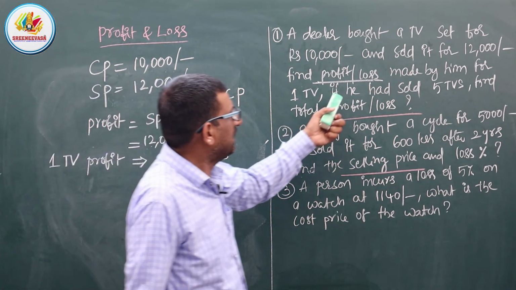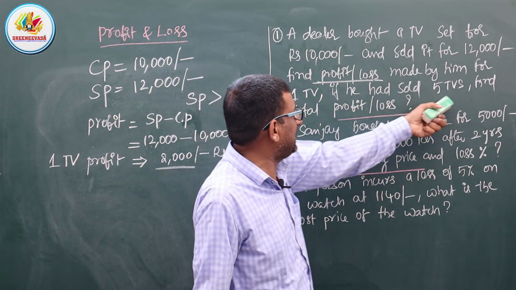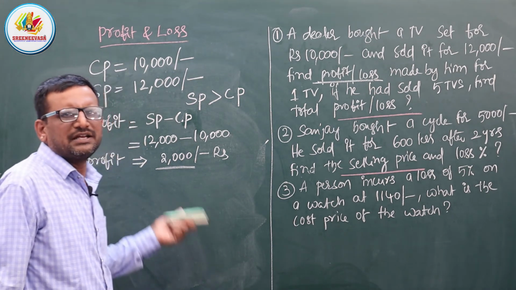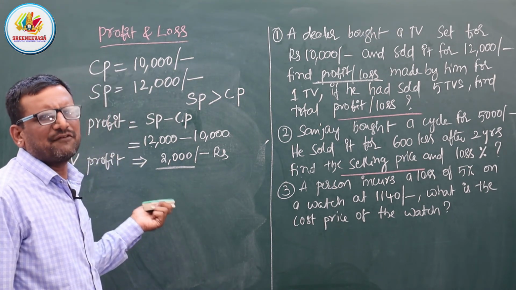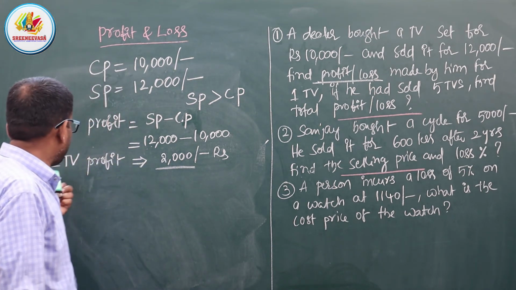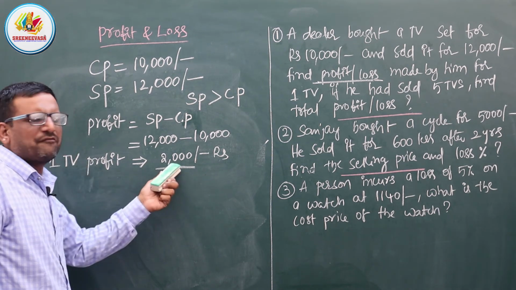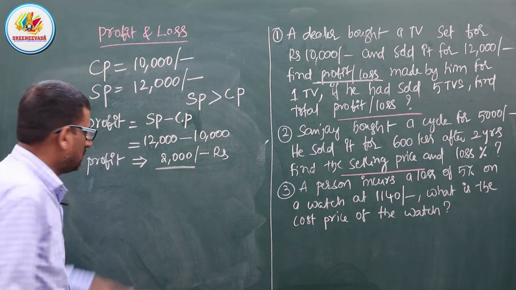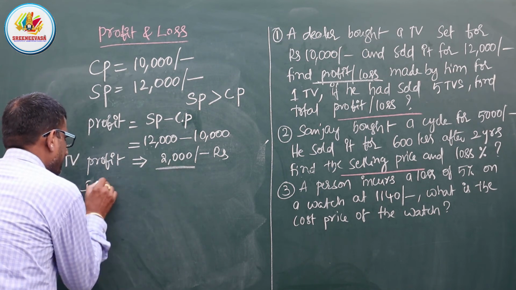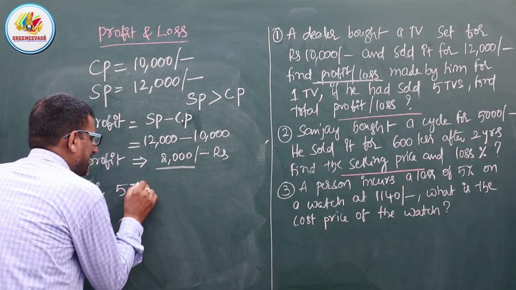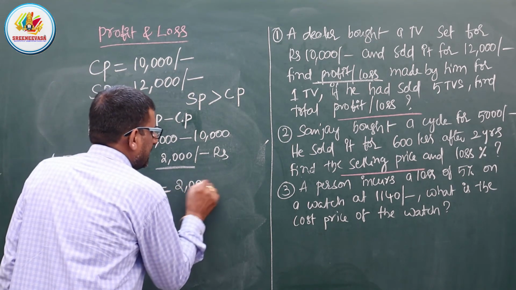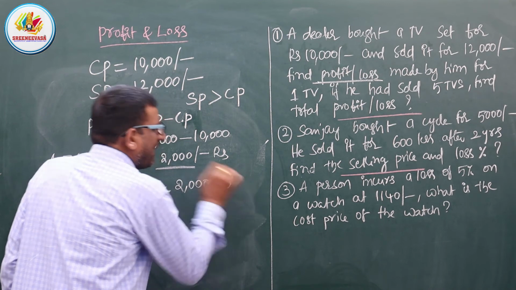So what is it? If he had sold 5 TVs, find the total profit or loss. So definitely he is getting profit only. For one TV, he got the profit of 2,000 rupees. So for 5 TVs, 2,000 into 5. Why?